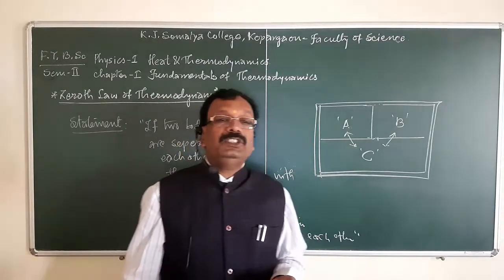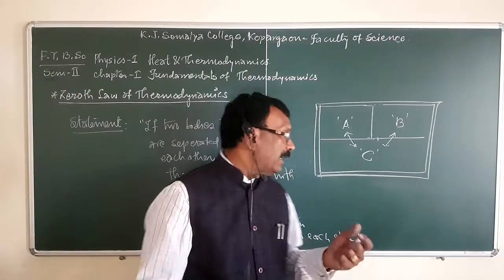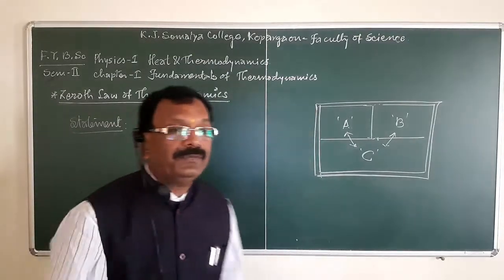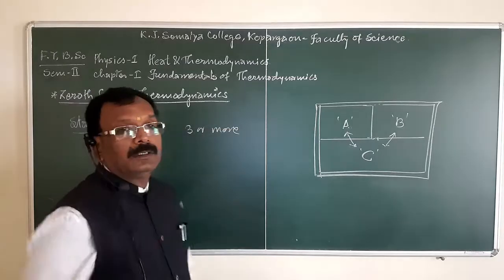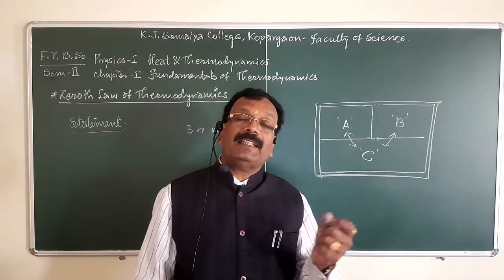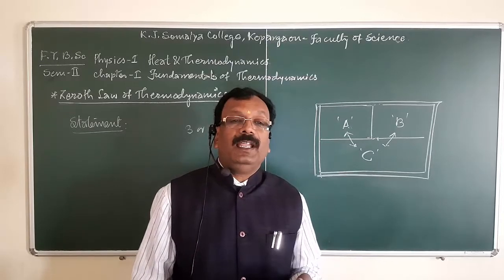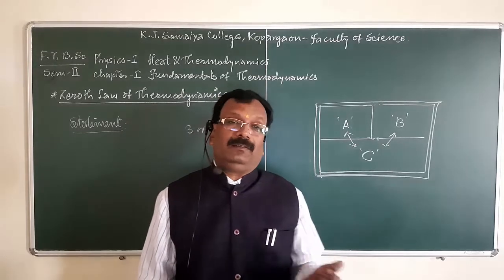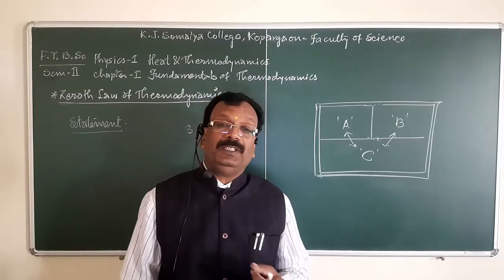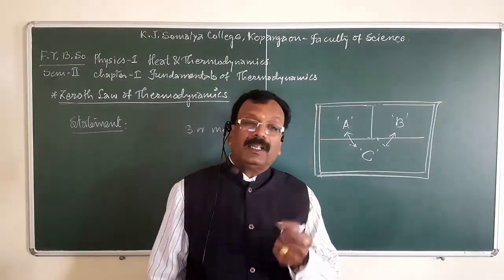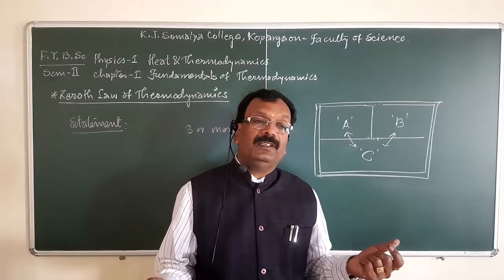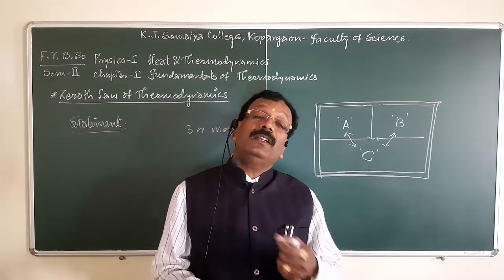Conversely, the zeroth law of thermodynamics can be stated like this, the general statement of the zeroth law of thermodynamics: if three or more systems are in thermal contact each to each by means of diathermic or conducting walls, and all are in thermal equilibrium together, then any two systems taken separately are in thermal equilibrium with one another.